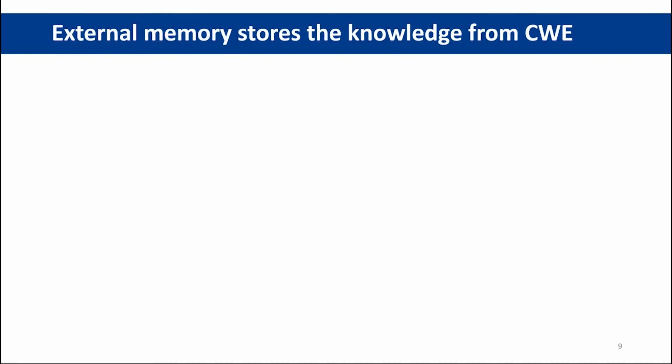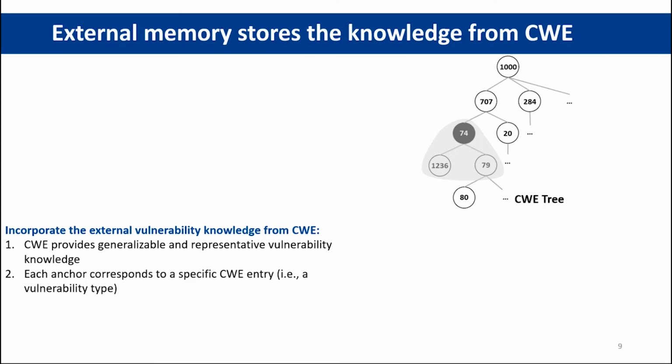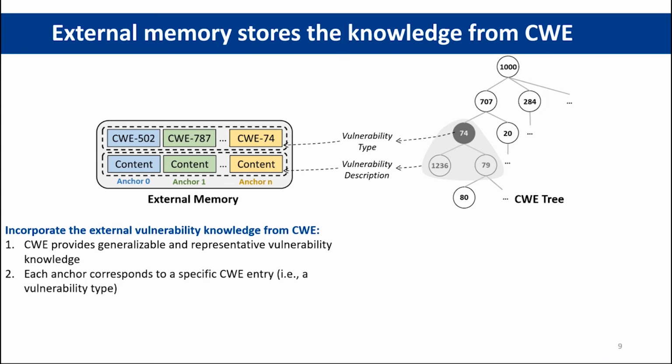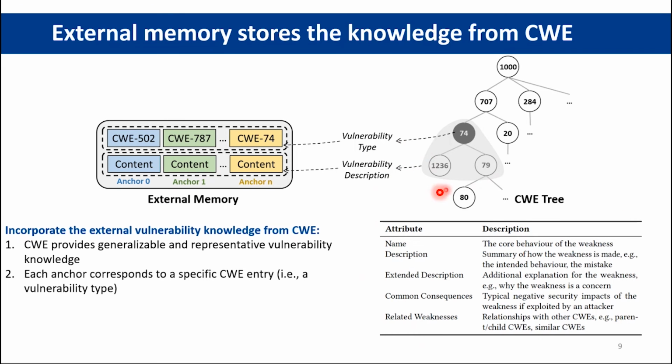The motivation of incorporating CWE information is that CWE provides generalizable and representative vulnerability knowledge, and each anchor within the memory component corresponds to a specific vulnerability type. This table lists the attributes of CWE entries used to build the external memory. We first used the attribute related weakness to organize the CWE entries into a tree hierarchy, and then we used the other 4 attributes to build each anchor.